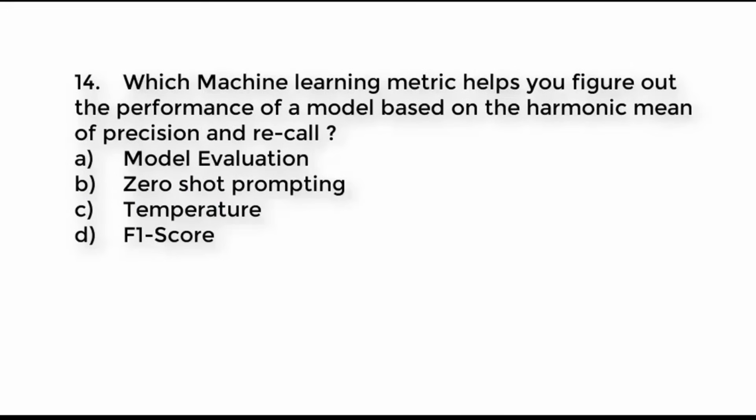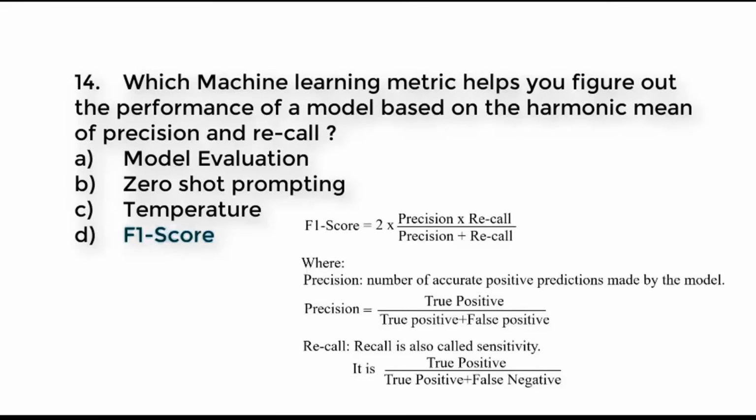Question number 14. Which machine learning metric helps you figure out the performance of a model based on the harmonic mean of precision and recall? A. Model evaluation. B. Zero-shot prompting. C. Temperature. D. F1 score. Try to guess the right answer. And the right answer is option D, F1 score. And this is the information about F1 score, if you want to know more about the F1 score.